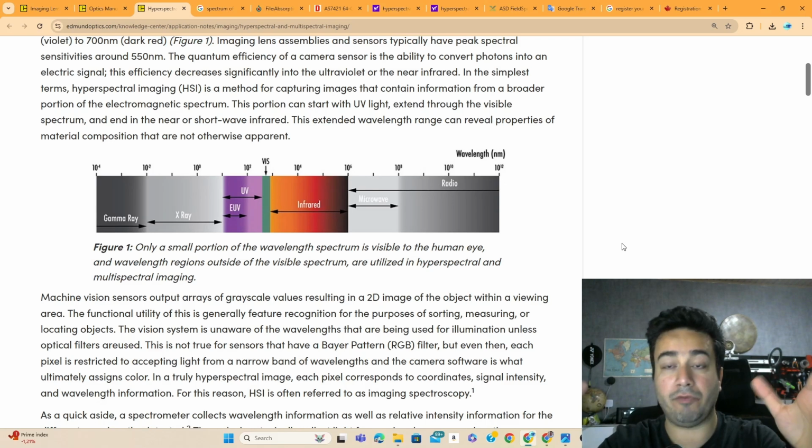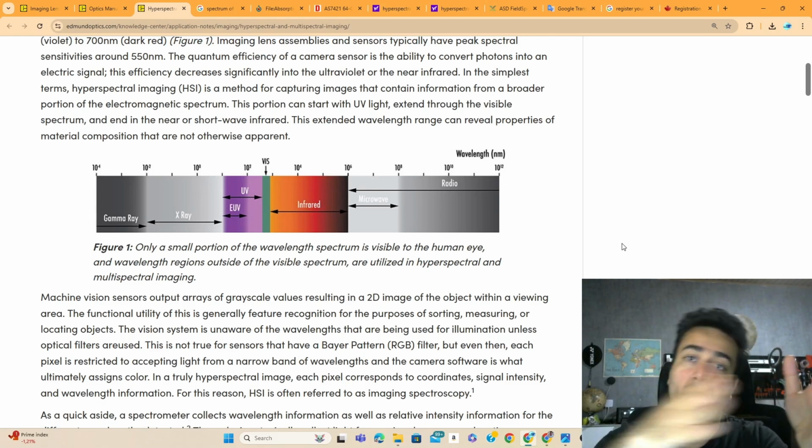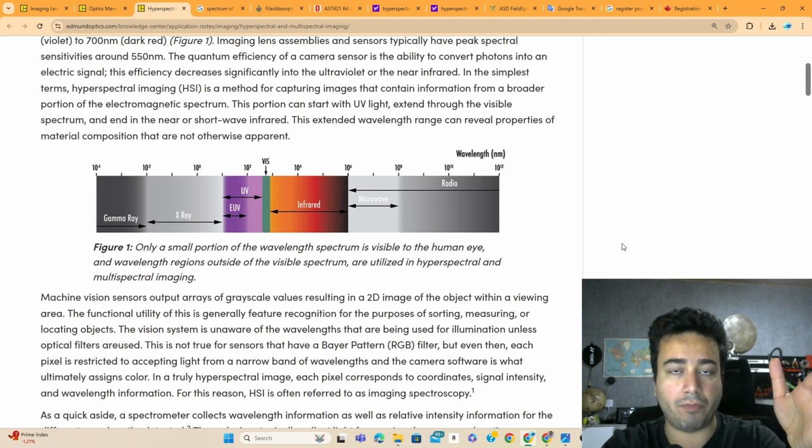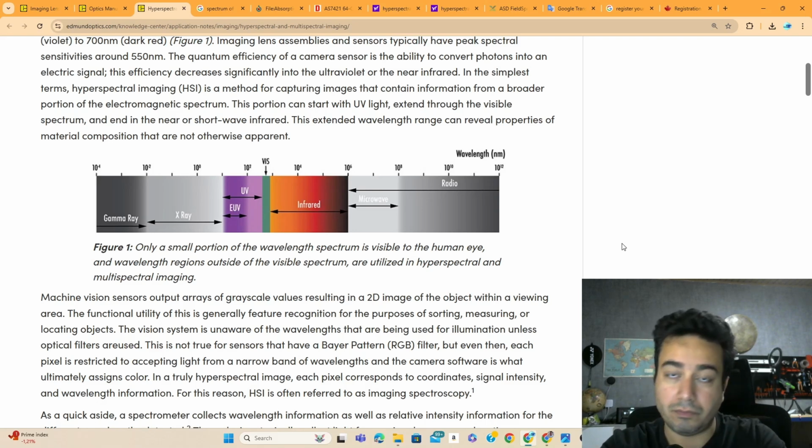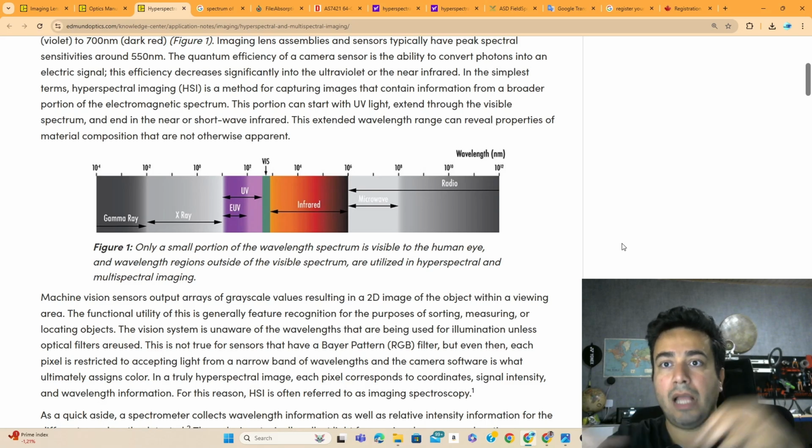It's one piece and one big data set, so when you move from left to right, from the short wave to the long wave, you can get a lot of information. That's why hyperspectral applications are quite vast, especially in environmental detection, used by satellites to view a broad range of materials that exist underground. So that's why we call it hyperspectral.